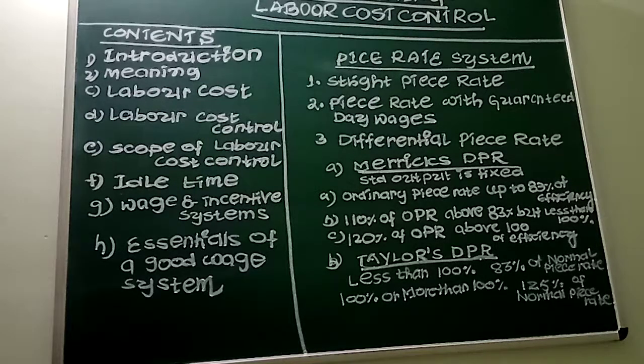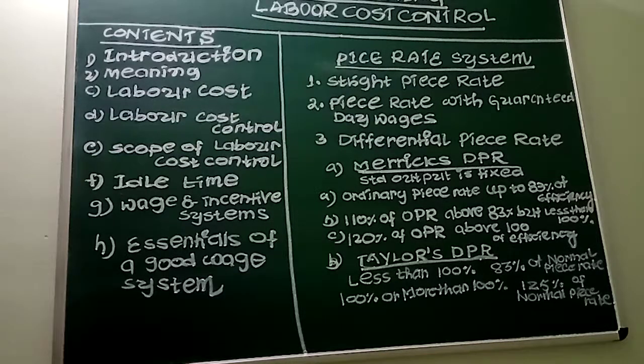Abnormal idle time is the time lost on account of machine breakdown, power failure, non-availability of equipment, etc. Time lost on account of non-availability of raw material, time lost in long waiting due to defective planning and lack of coordination, and time lost on account of strikes, lockouts, poor supervision, fire accidents, etc. These are some of the important reasons for abnormal idle time.